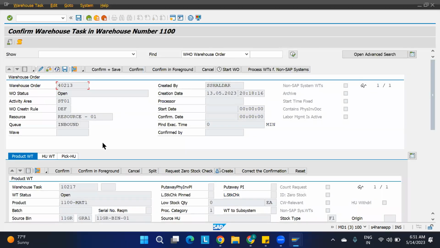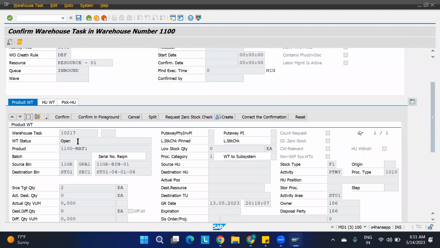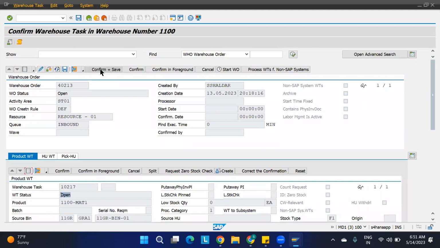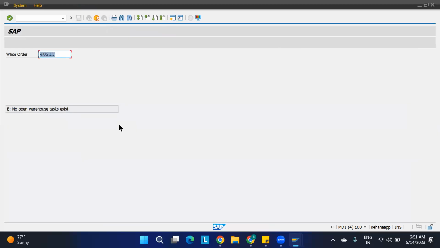But we have saved it, right? Saved means I have not confirmed. No, only saved. Only we have saved it. If you have done the confirmation, then it will not be. Okay, some error is coming here.